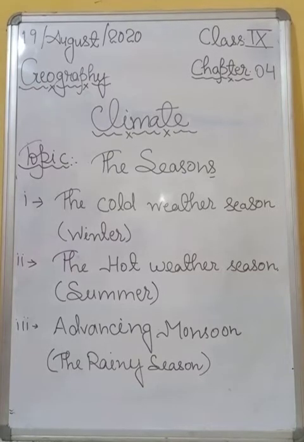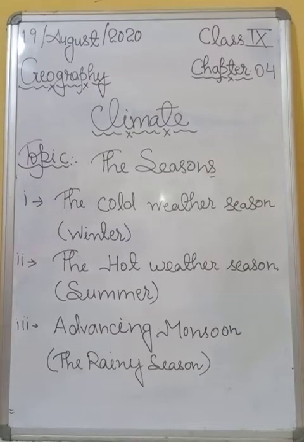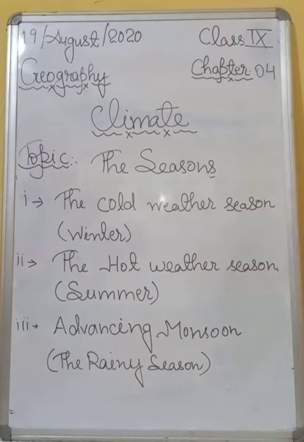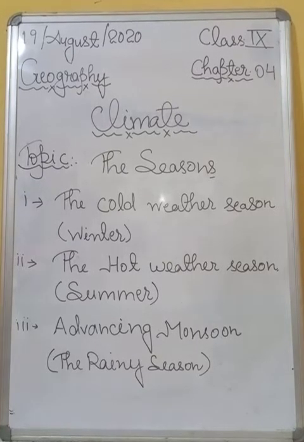Okay. So students, the distinct seasonal pattern is an important characteristic of the monsoon type of climate, and the weather conditions in India greatly change from one season to another. These changes are particularly noticeable in the interior part of the country.